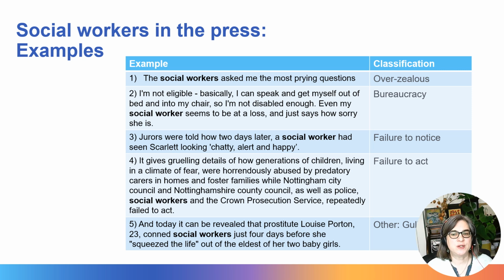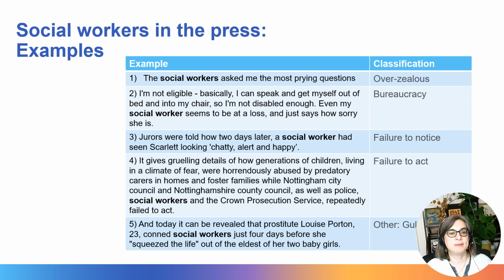Here are the original negative concordance lines again, together with my classifications. So you can see here that social workers are treated quite badly, really, by the UK press. And newspaper writers tend to dwell on cases where things go wrong and then perhaps hold social workers to account when it's maybe rather a larger societal issue.